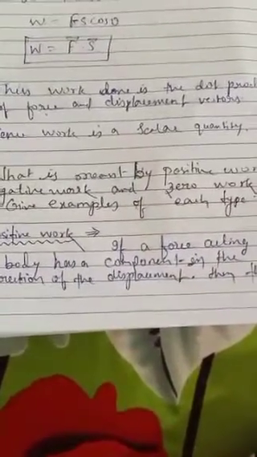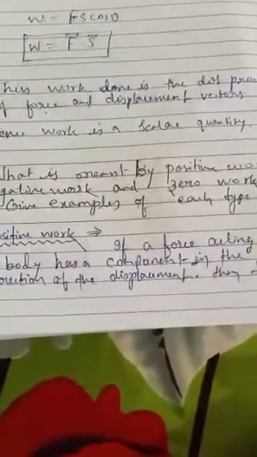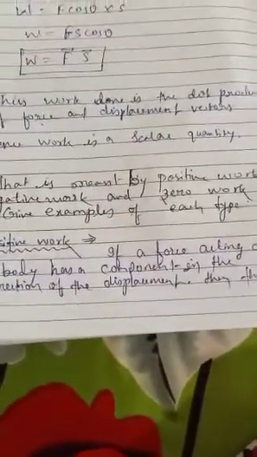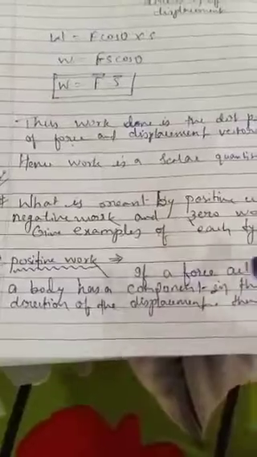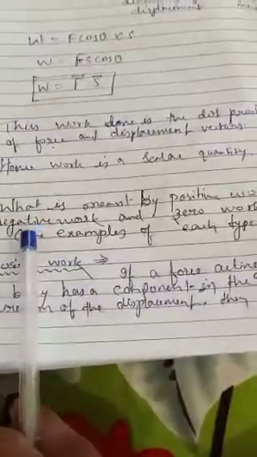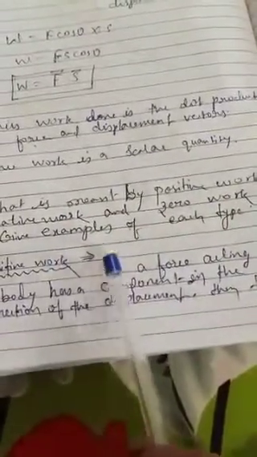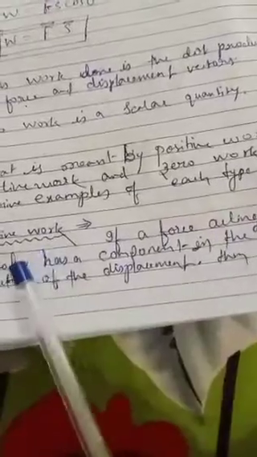Good morning, children. Today I'm going to start types of work. So we know about types of work. There are three types: negative work, positive work, and zero work done. And here some questions are also available. What is meant by positive work done, negative work, and zero work? Give examples of each type.